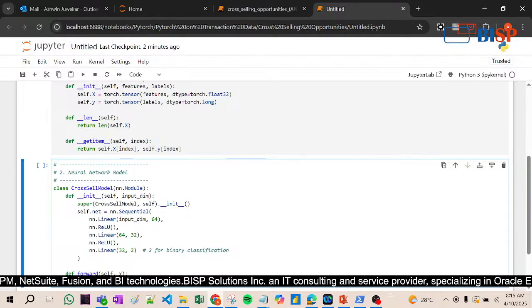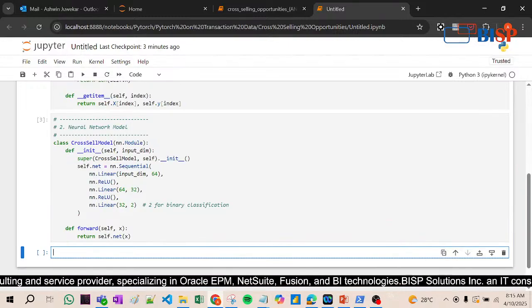Again whatever the output is, again the ReLU function is activated. This ReLU function converts negative into 0. Finally it becomes only yes or no. So two neural networks are created, binary classification, that is either yes or no, and finally only one among these will be the output, right?